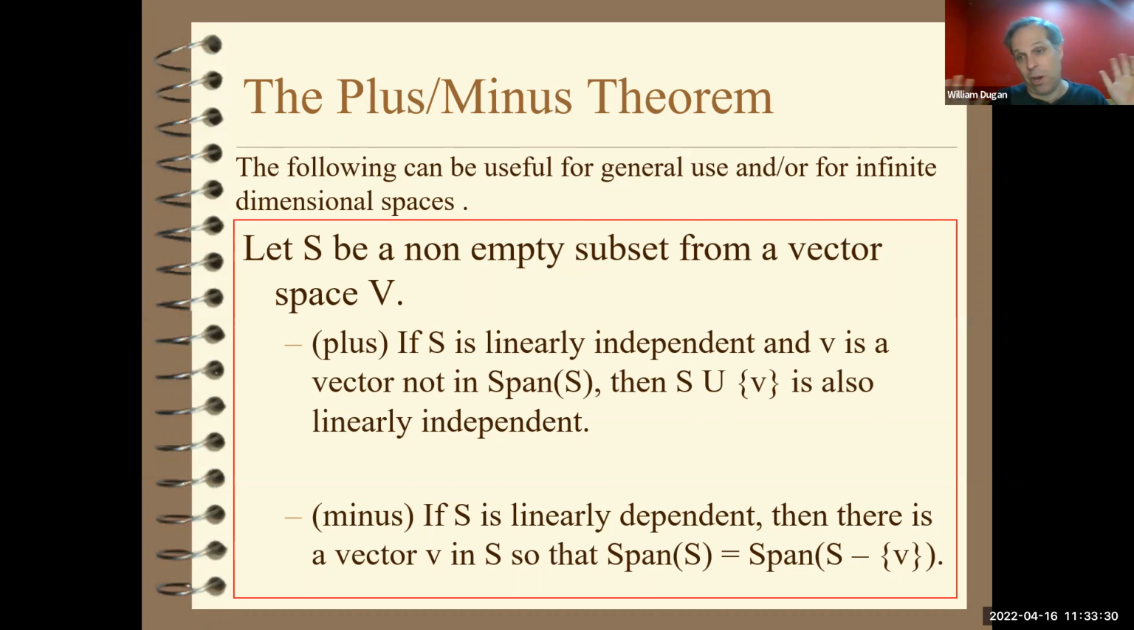Conversely, it's basically the same argument. If you have a bunch of vectors that are dependent, then you can take one vector out and it would still span the space. The vector you take out must be a linear combination of what came before it, or at least the other vectors. And again, the argument's basically the same. This is again called the plus minus theorem. It's a way to add vectors and not lose independence, or to subtract vectors and not lose spanning. I'll show you how to use it.